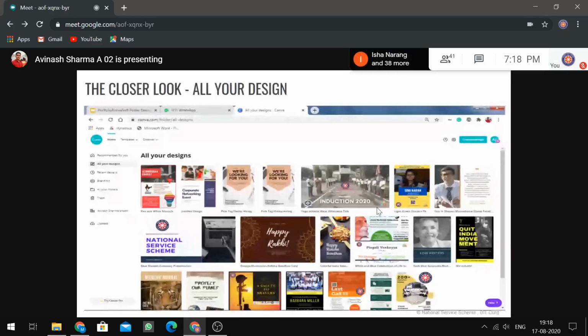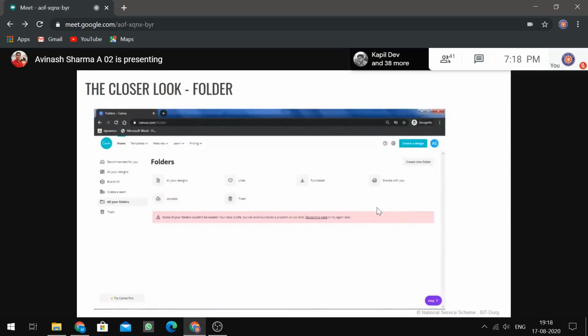So signing in gets this benefit for you. Your work is automatically saved in the cloud of Canva. Next we have this folder option. Here you can just create folders and organize your designs.